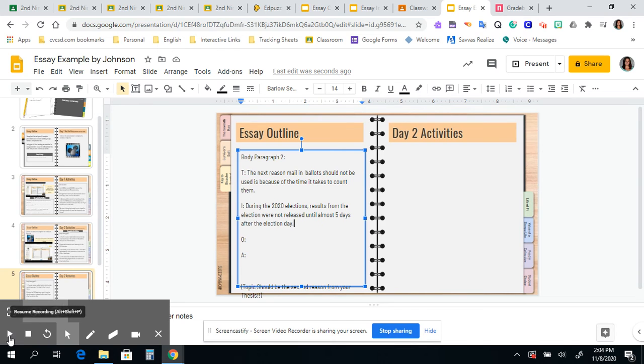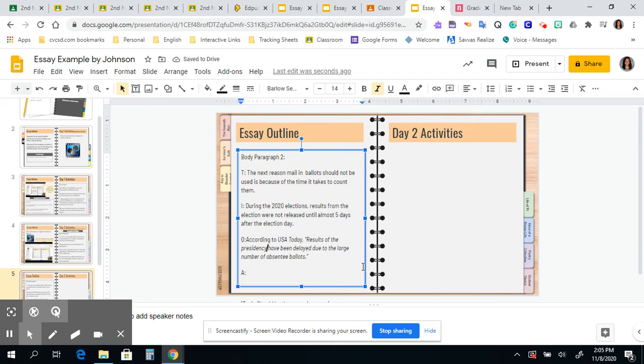So my introduction could be during the 2020 elections, results from the election were not released until almost 5 days after the election day. Then I'm going to want to put my quote in here. So I would introduce my quote by saying, according to USA Today, results of the presidency have been delayed due to the large number of absentee ballots.